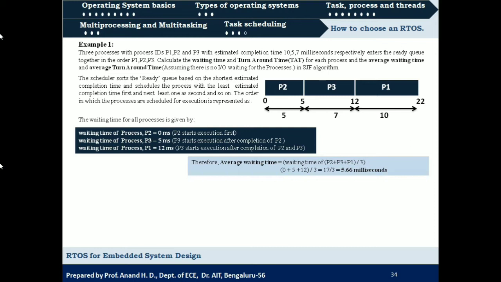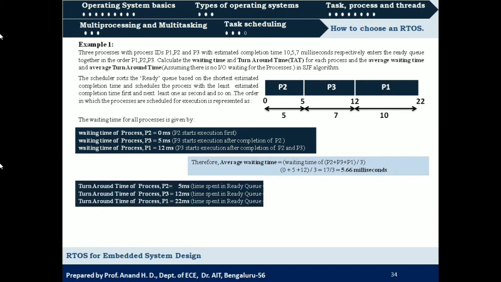Okay, and then what will be the turnaround time? It is waiting time plus execution time. For process 2 it is 0 milliseconds plus execution time of 5 milliseconds, so it is 5 milliseconds. For process 3 it is 5 milliseconds plus execution time 7 milliseconds, so it is 12 milliseconds. And for process 1, waiting time is 12 milliseconds plus execution time is 10 milliseconds, which is 22 milliseconds, right? So those will be the turnaround times for these processes.